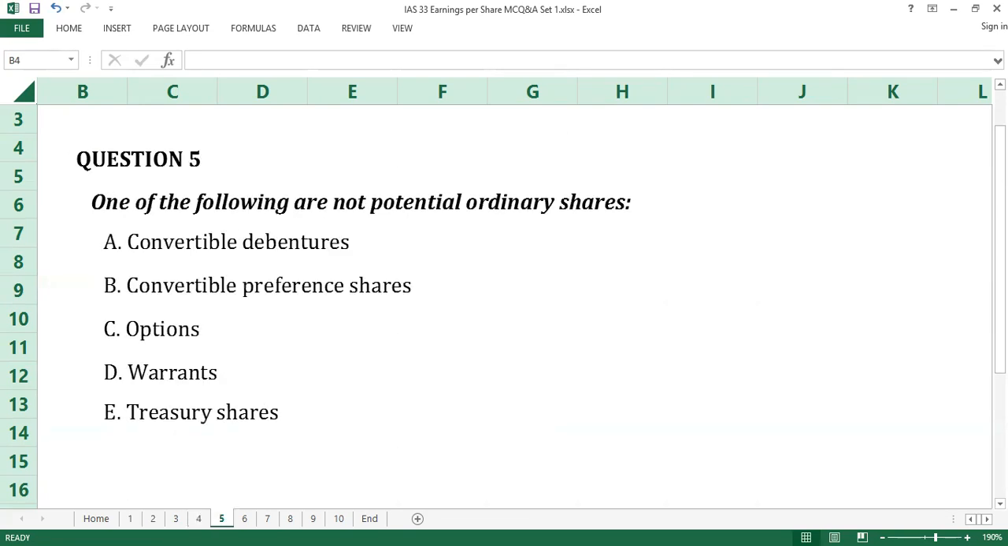Question number 5. The answer to question number 5 is E, treasury shares. Potential ordinary shares are financial instruments or other contracts that may entitle their holders to ordinary shares. They crystallize when certain conditions are met. Treasury shares, which are an entity's own equity instruments, are not potential ordinary shares in themselves. E is the answer to question number 5.